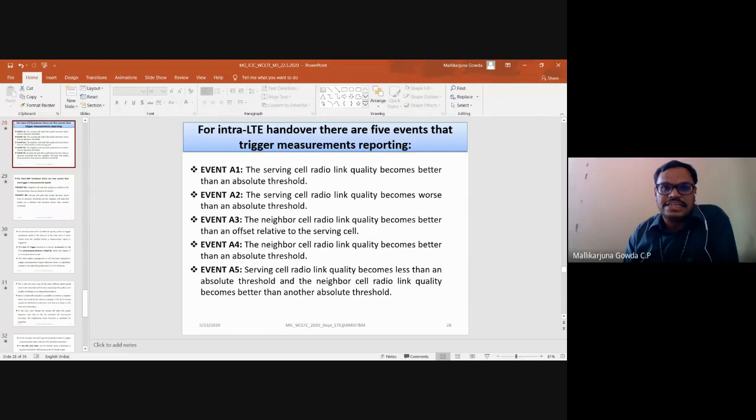And in the second case, I said it is about the absolute threshold value. So they have defined clearly what the channel quality indicator is. About this radio link quality, I said there is a table, which I have not kept here. So for each radio link quality, what is the absolute threshold value? And the relative is with respect to the serving cell ENB.